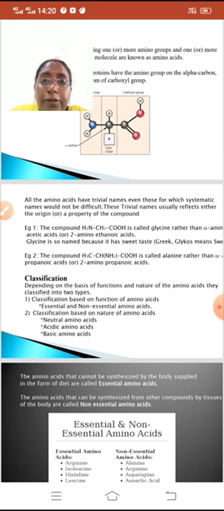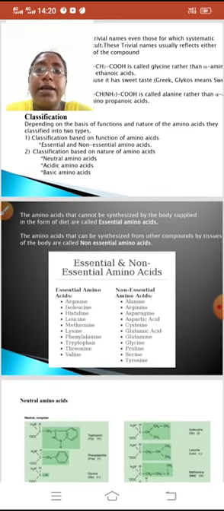Depending on the basis of functions and nature of the amino acids, they are classified into two types. Classification number 1: classification based on functions of amino acids, which can be further divided into two types: essential amino acids and non-essential amino acids. Classification number 2: classification based on the nature of amino acids, which can be further divided into three types: neutral amino acids, acidic amino acids, basic amino acids.